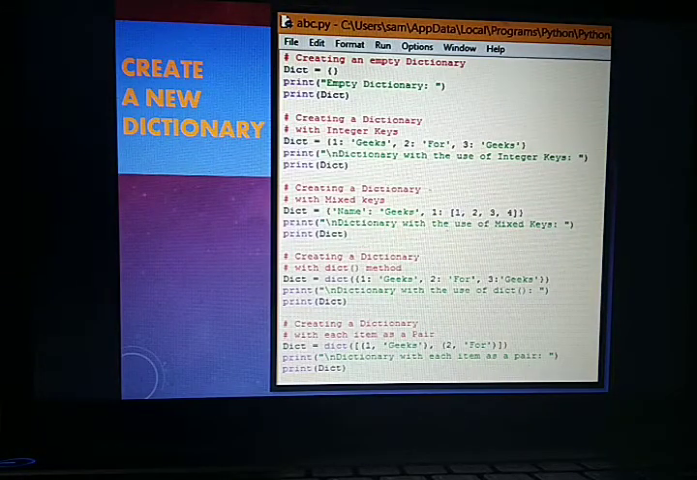Now here you can see the same example, implemented in our program. In the first example, you can see creating an empty dictionary, with nothing in it. Second example, a dictionary with values. Third example, a dictionary with mixed values, that means strings as well as a tuple. Fourth example, we can declare a dictionary with the help of the dict method. And in the fifth example, we are making a separate pair for each and every value. So these are the five patterns to declare a dictionary.